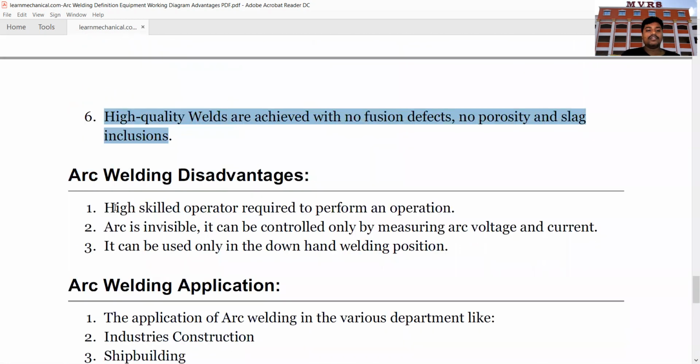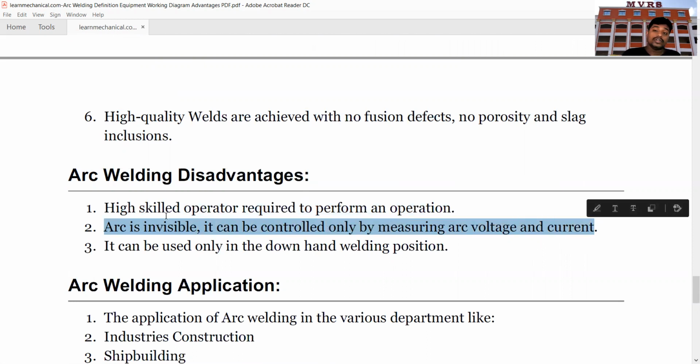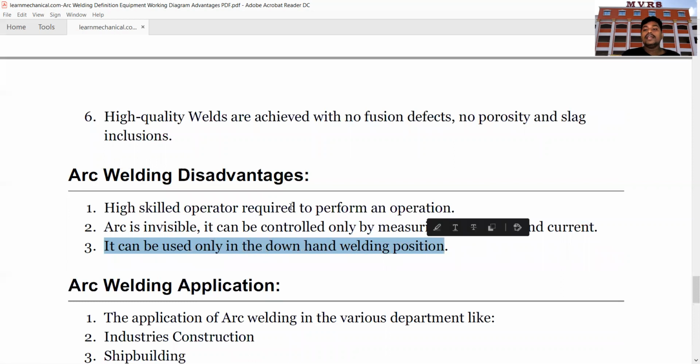And the disadvantages. Highly skilled labor is required to perform the operation. Arc is invisible. It can be controlled by only measuring arc voltage. You should understand this point. See, during this process, the arc that is generated is invisible generally. How to control it? We can control it by using the arc voltage and the current. Okay, it can also be used in the downhand position.